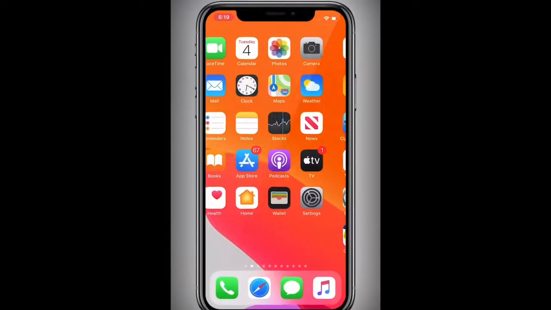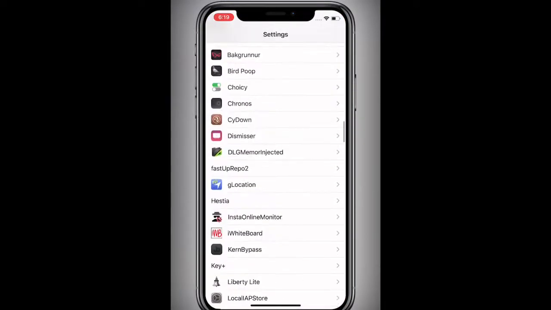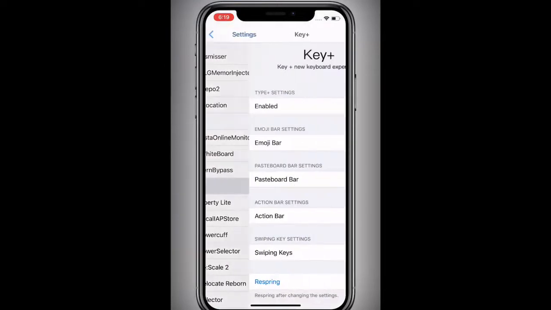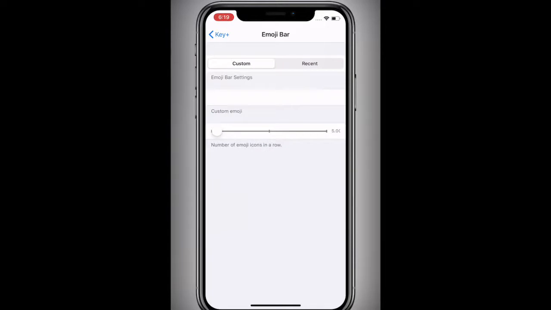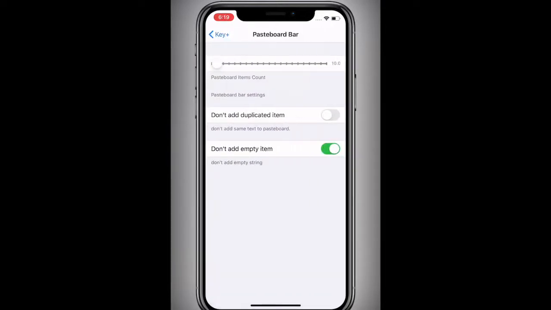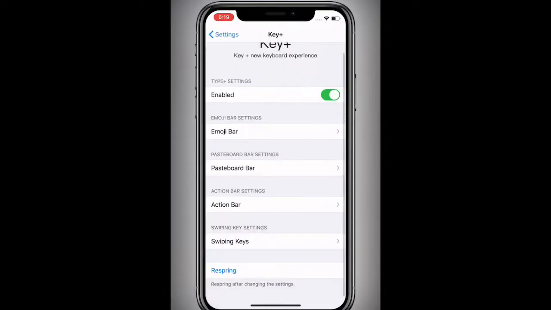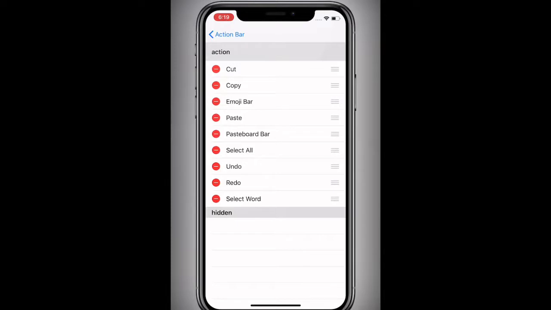All right, so in settings, we're going to scroll all the way down to the tweak section, Key Plus. Here it is right here, guys. You can actually customize it to your liking. You have emoji bar enabled, pasteboard bar, pasteboard items count. We just do up to 30 or whatever. Okay, and then we have action bar. Customize the action bar. So I like undo and redo. It's how you like it, guys.